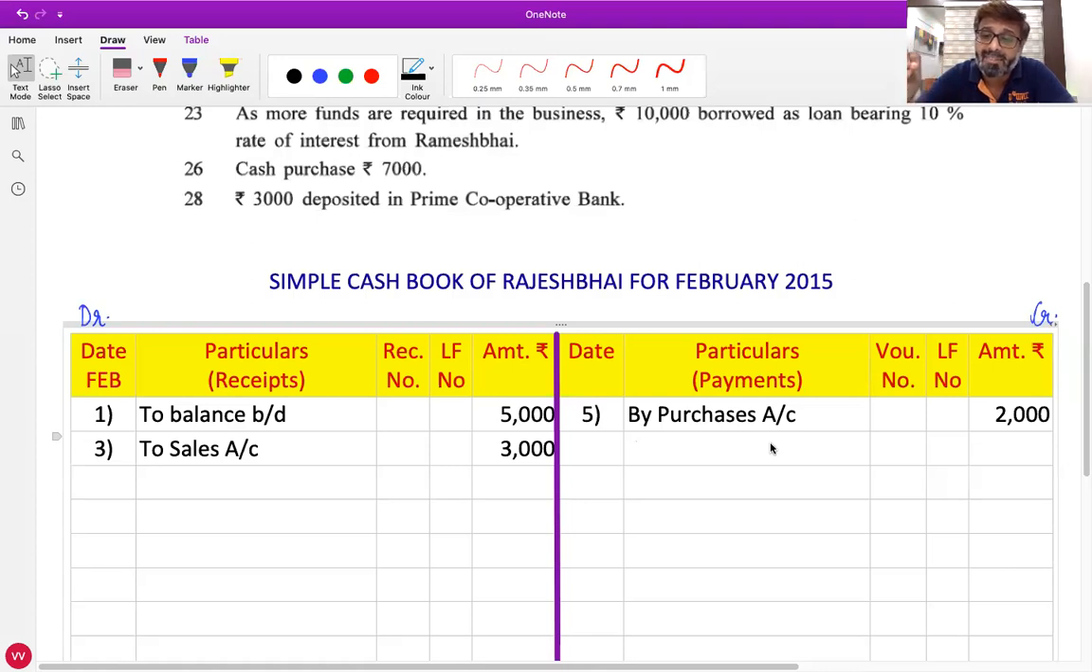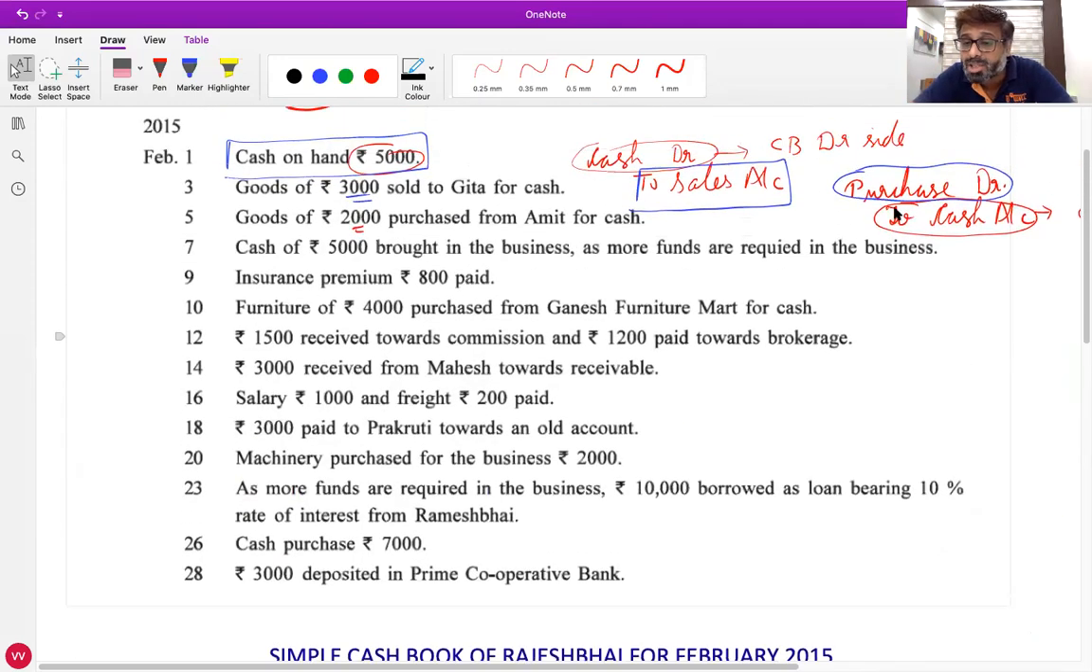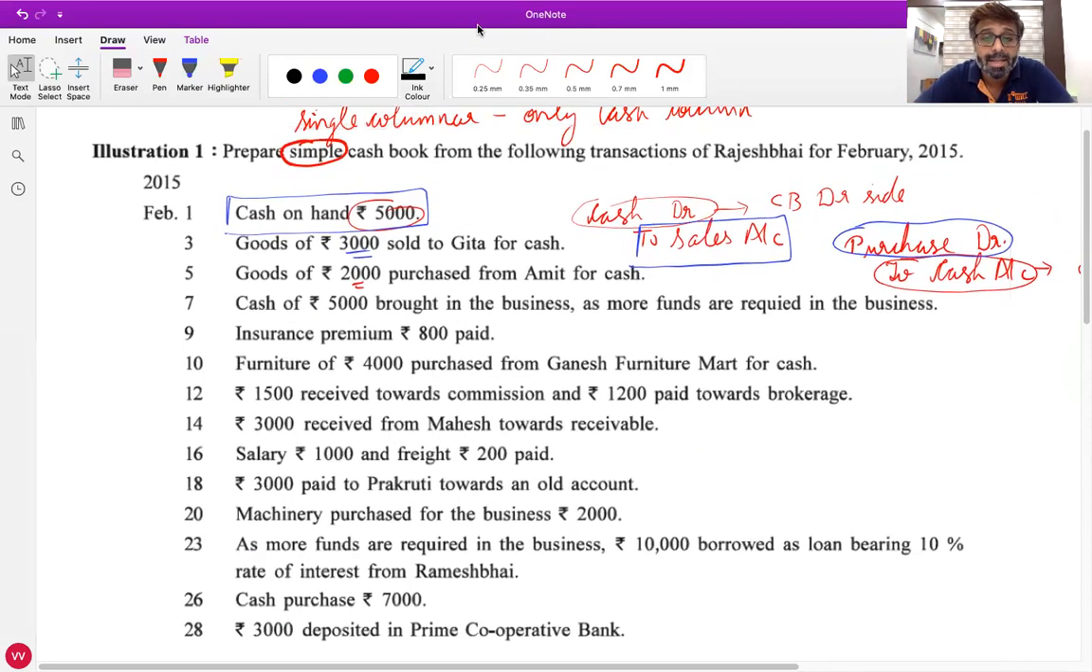Either you can identify whether the money is received or paid. If the money is received, write on the receipt side. If the money is paid, write on the payment side. The second method is to do it with the journal entry. In the journal entry, if cash is debited, write on the debit side of the cash book. If cash is credited, write on the credit side of the cash book. And in the particulars column, write the name of the opposite account. Do you want me to explain it again, Dhwani? No, sir. Raise your hand if you are still not clear and I'll explain it one more time.